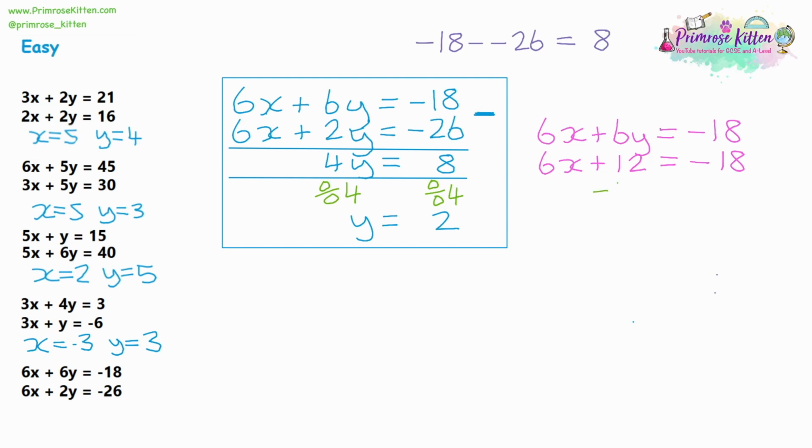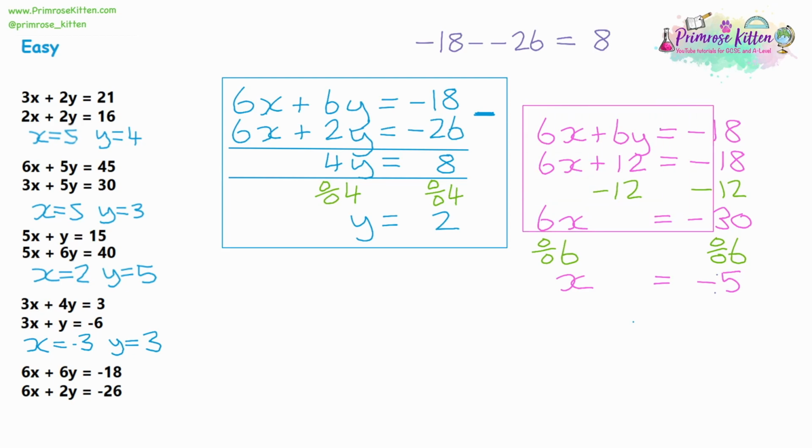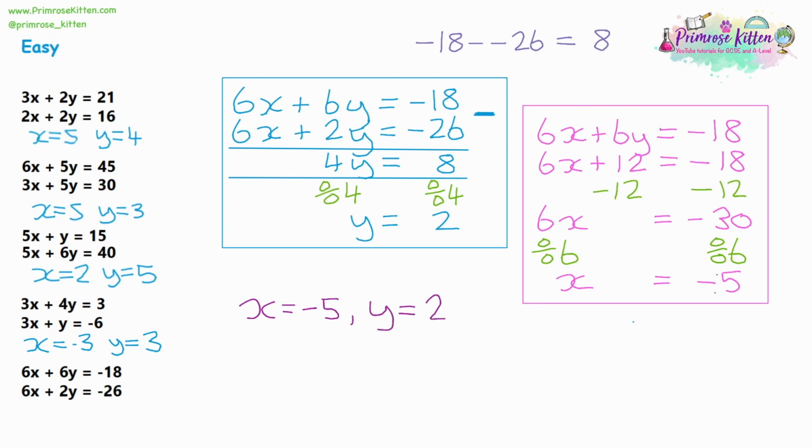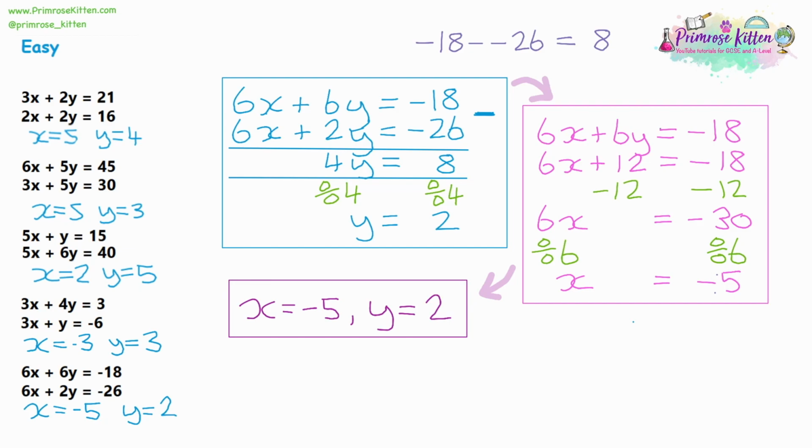Now we can solve the equation. Let's start with subtracting 12 from both sides, and that will give us 6x, and then negative 18 take away another 12 will give us negative 30. Now we can divide that by 6, and that'll give us x is equal to, now 30 divided by 6 is 5, so negative 30 divided by 6 will be negative 5. And that's the second part of our simultaneous equation completed. All that's left is to write our final answer. So x is equal to negative 5 and y is equal to 2. And that's the end of the easy section.